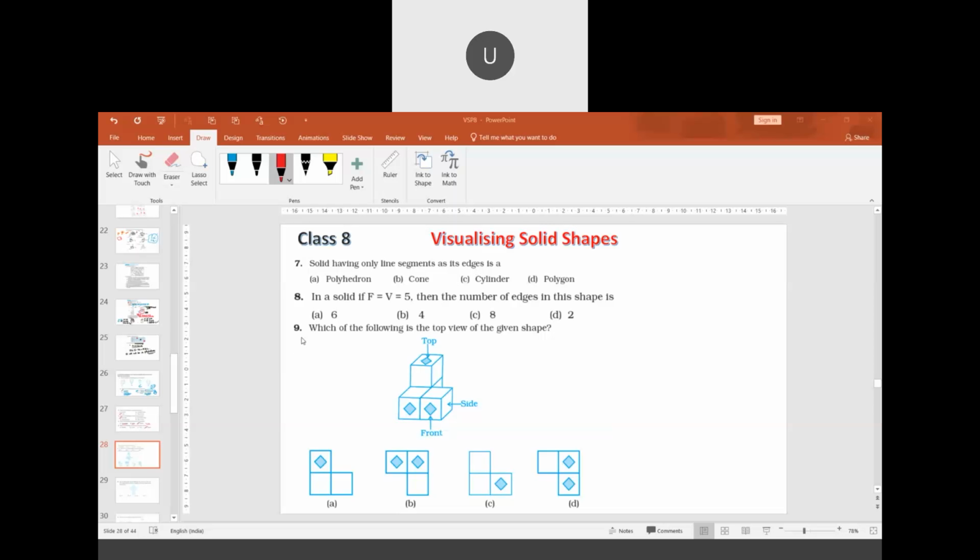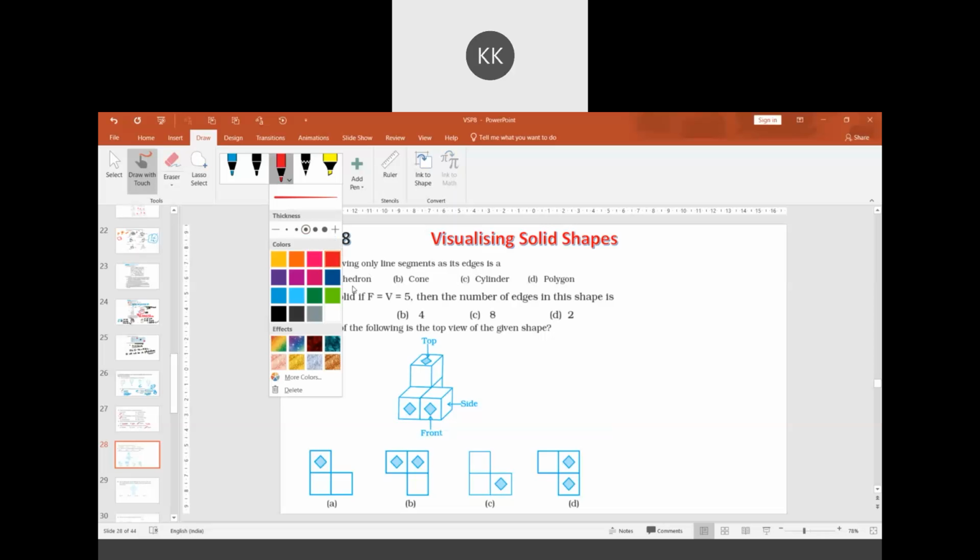Cone will not be, because polyhedron is the correct answer. For a cone, it will not be line segments; we will not consider it as line segments because there is a circular base.